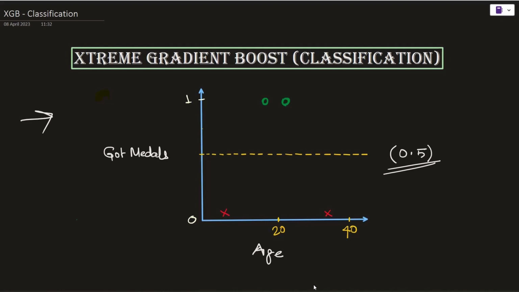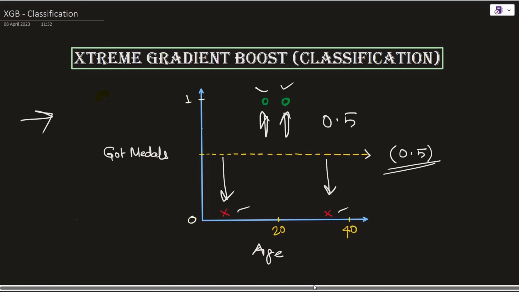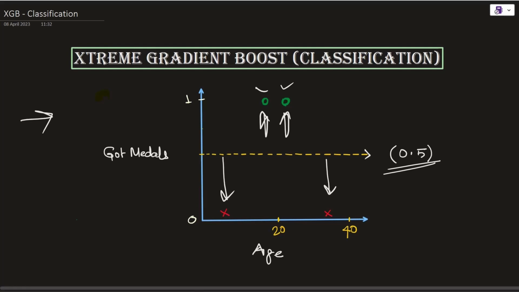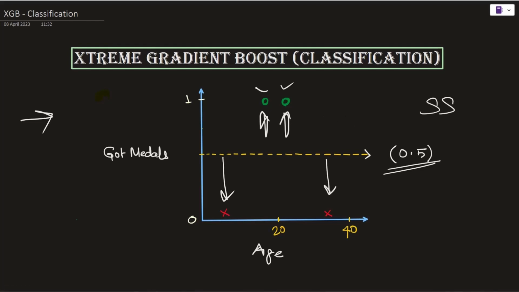And now, just the way we did for a regression problem previously, we are going to fit an XGBoost tree to all these residuals. First, understand the value of these residuals. Starting from this point, which is 0.5, these two residuals will have a value of positive 0.5 and these two residuals will have a value of minus 0.5. Apart from this, there will be one little change compared to the previous lecture: the formula to calculate the similarity score is going to be slightly different. So let's cover all these things in detail.